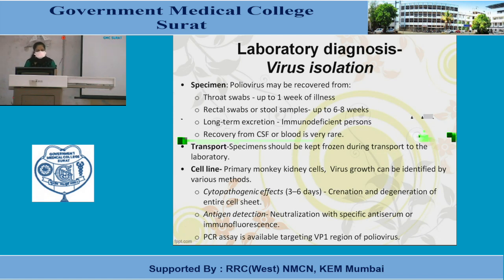Transportation: the specimen should be kept frozen during transport to the laboratory. Cell line: primary monkey kidney cells, so virus growth can be identified by various methods. First is the cytopathogenic effect, which happens in 3 to 6 days. So crenation and degeneration of the entire cell sheet happens.